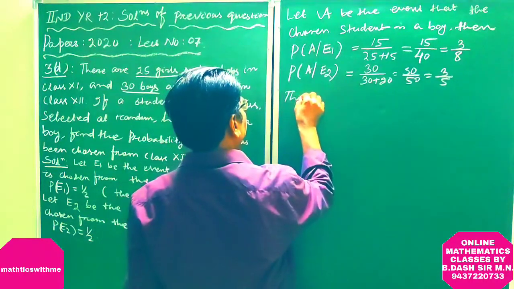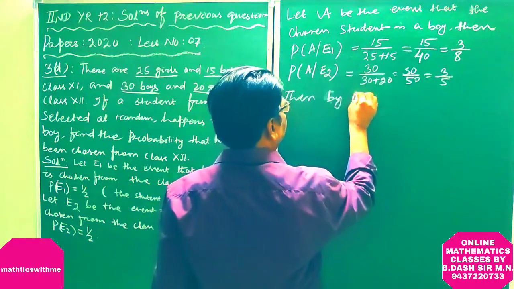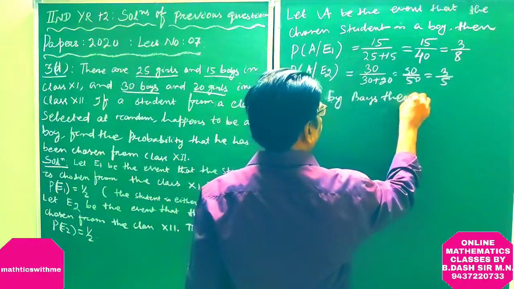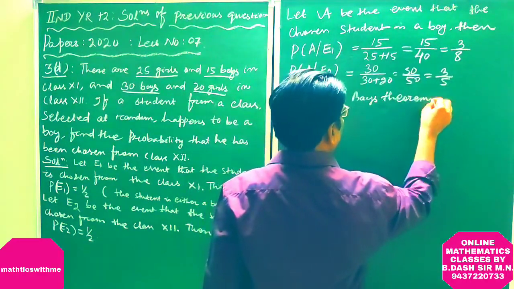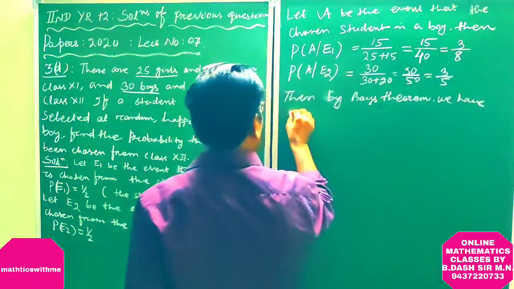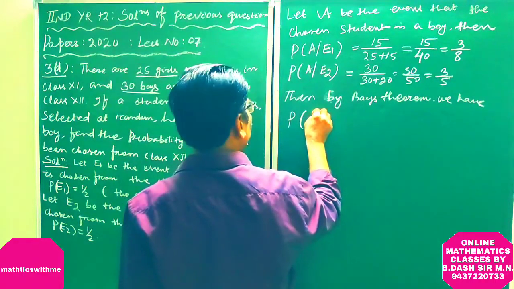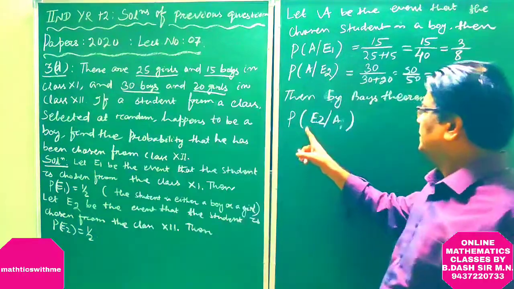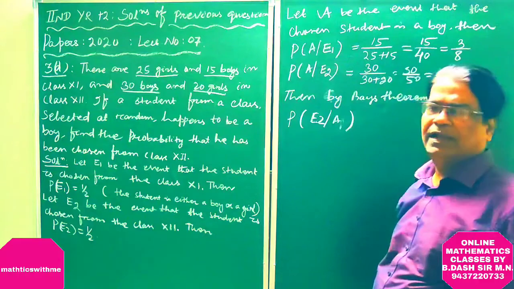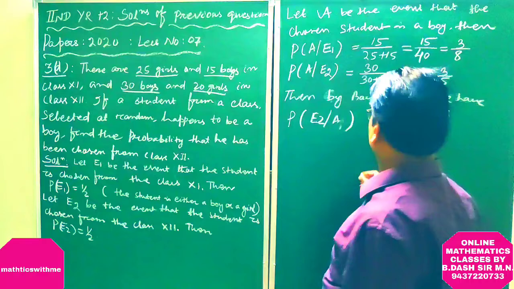Then by Bayes theorem, we have probability of E2 given A. It means the boy chosen is from class 12.